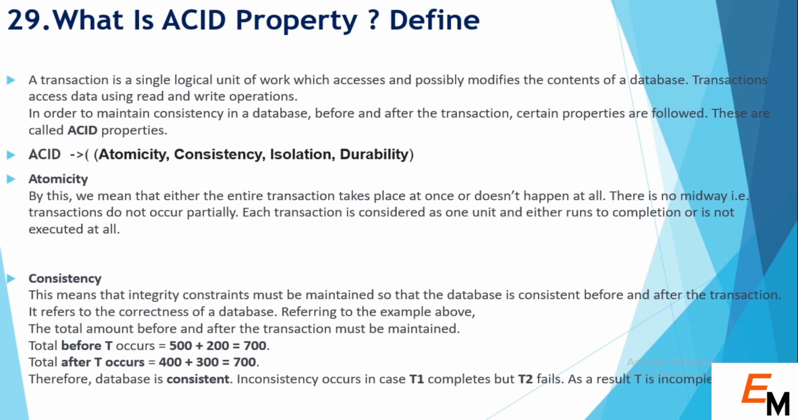Consistency means the integrity constraints must be maintained so that the database is consistent before and after the transaction. It refers to the correctness of the database. So if we take the example, as you can see on screen, before the transaction we have the value 500 plus 200 is 700, and after the transaction we again have the value 700. Therefore the database is consistent. Because our value is not changed before and after the transaction, it means our transaction is consistent. If the value of t1 and t2 is not equal, then our transaction has failed or is incomplete.